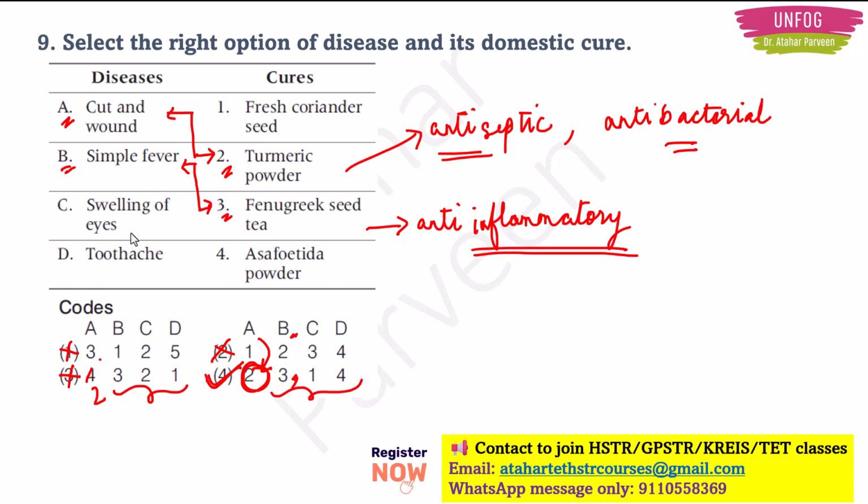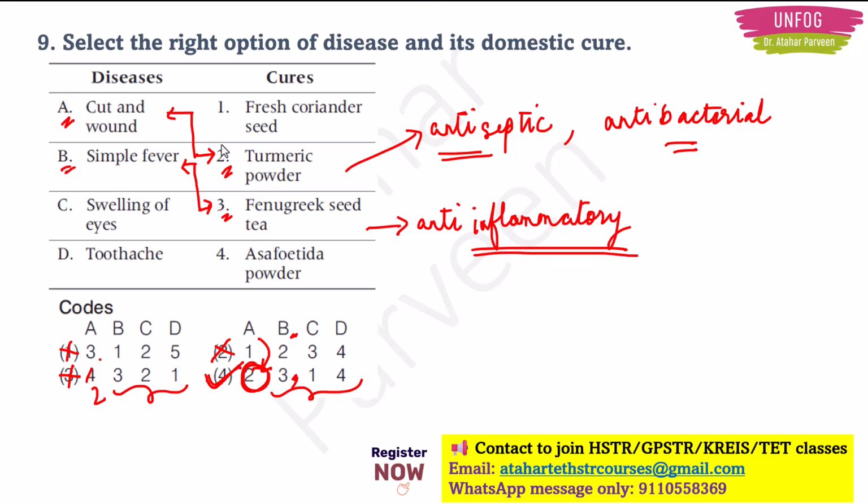Correct. Then we have swelling of the eyes. So in swelling of the eyes, what happens is, it's also a sign of inflammation. But for swelling of the eyes, that inflammation is targeted particularly by fresh coriander seeds. So if you make a tea of this fresh coriander seeds, they will reduce the swelling of the eyes.